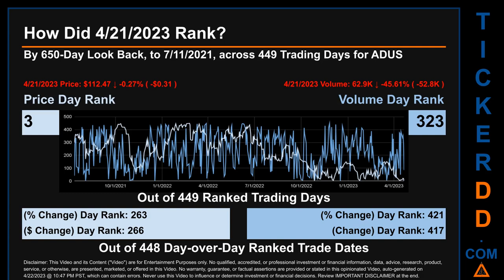The price's day-over-day percentage change, dropping minus 0.27% on April 21, 2023, had a day rank of 263 while its dollar difference of minus 31 cents had a rank of 266 when compared day over day across 448 trading days. Volume's percentage change and difference were ranked respectively at 421 and 417.